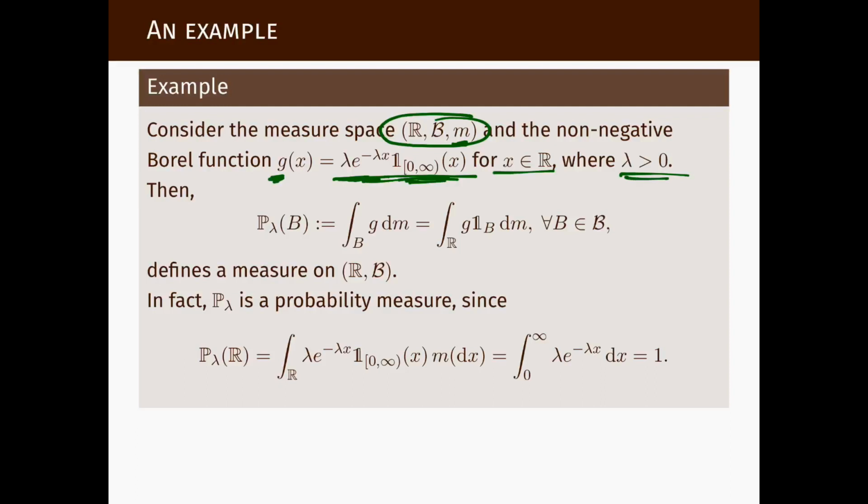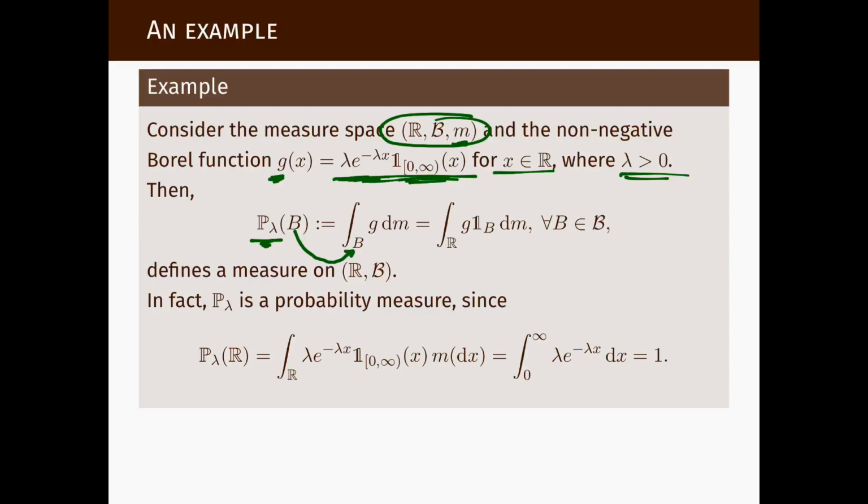Then we can define a new measure on the real line. I'm going to denote this measure by P lambda. I'm using the letter P instead of a Greek letter nu or mu. You can already guess why. I'm going to define a new measure by evaluating the measure at sets in this way.